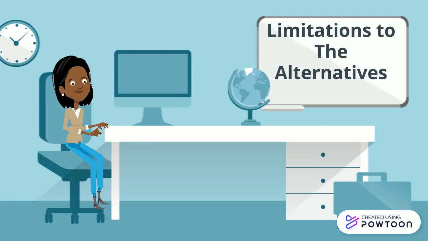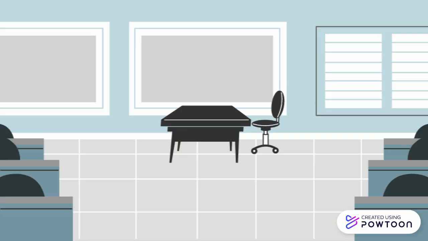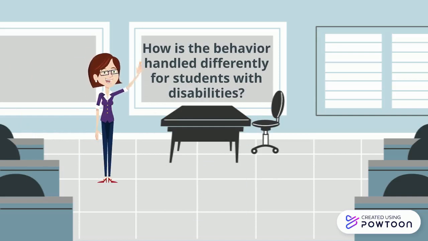How is behavior handled differently for students with disabilities? Behavior can be handled differently based on who the person who is handling the behavior is working with. If it is a school with a system of support used to prevent and maintain the behaviors, then all students can be treated differently based on the situation. If not, then the students with disabilities will be placed in the appropriate learning environment and will be offered their special education services while expelled or suspended.